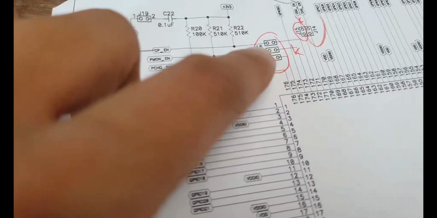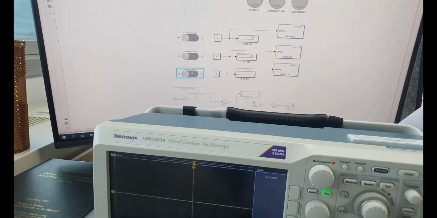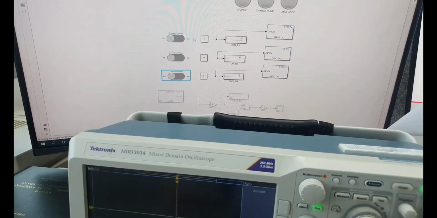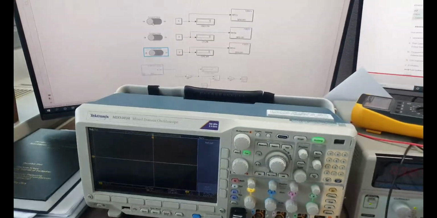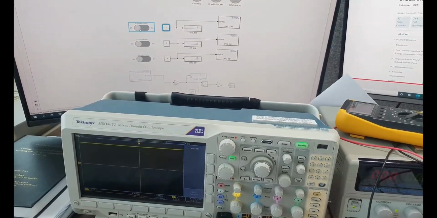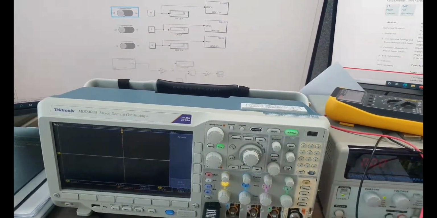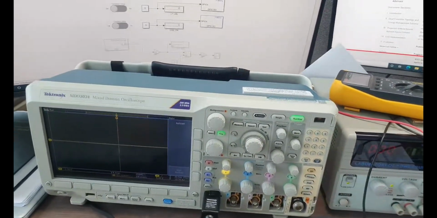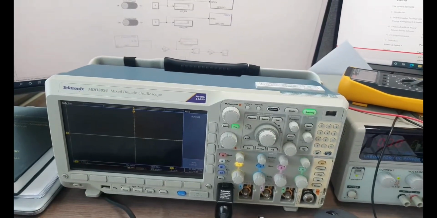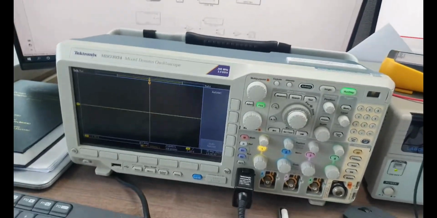So J15 is the discharge enable. So we're going to control the discharge enable like this. See? So it means that the BQ76200, which is used for the CDC circuit, acknowledges the command.